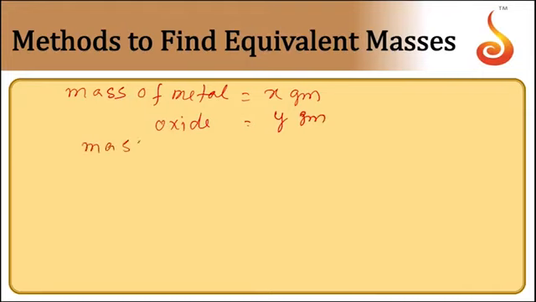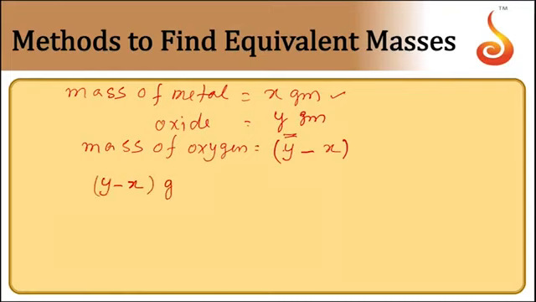Then the mass of oxygen will be equal to mass of metal oxide minus mass of metal. So in this compound, y minus x grams of oxygen is combining with x grams of metal.